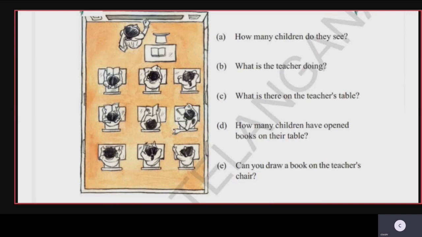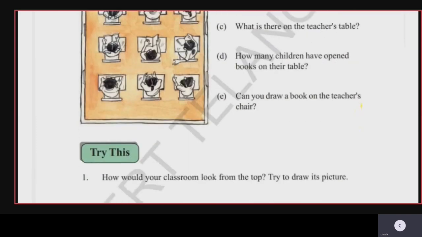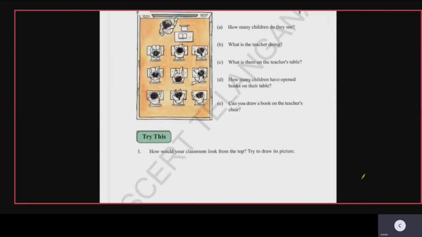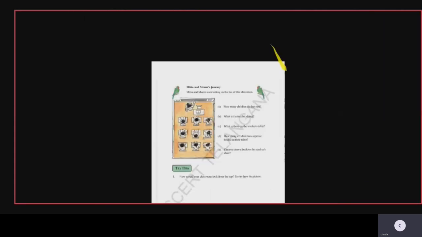Can you draw a book on the teacher's chair? Yes, just draw the diagram, a book on the teacher's chair, children. Okay, so this one, no need to do it in your classwork, children. Try this: how would your classroom look from the top? No need to do it. One classroom is shown here, so it is enough.